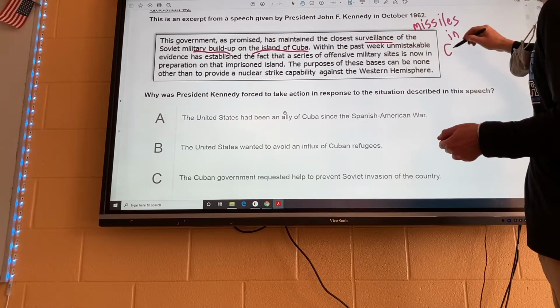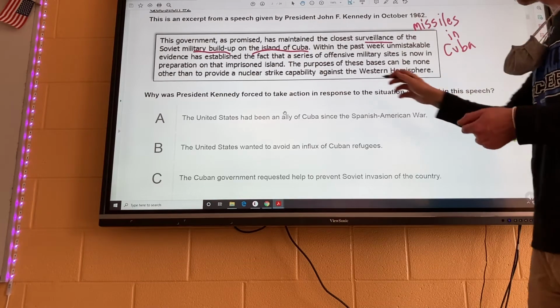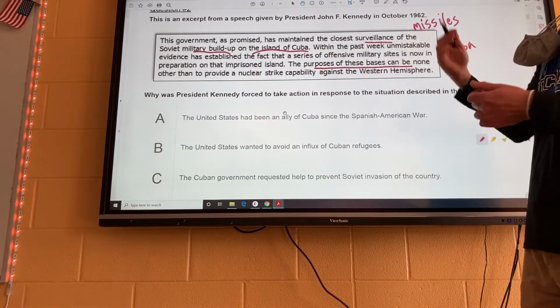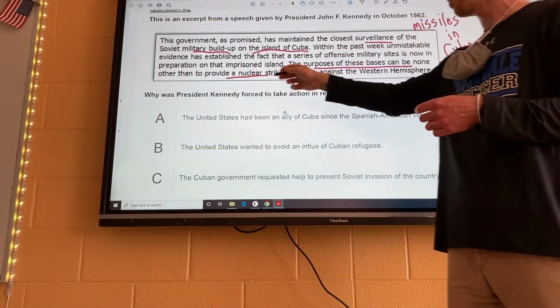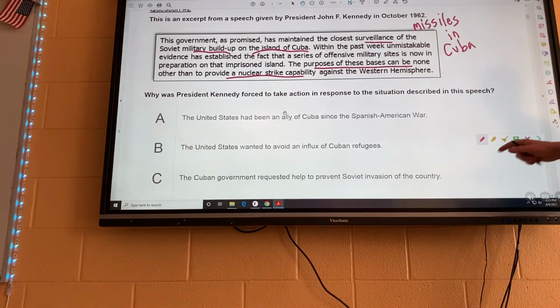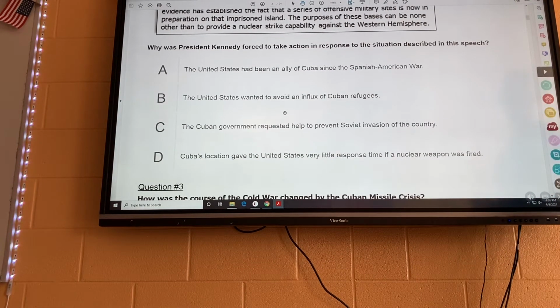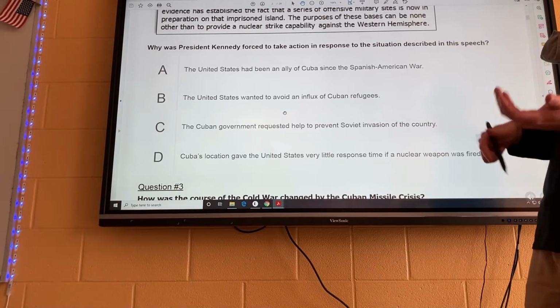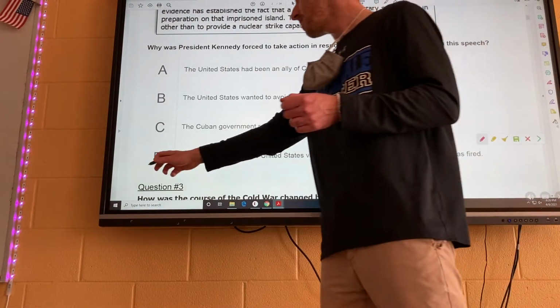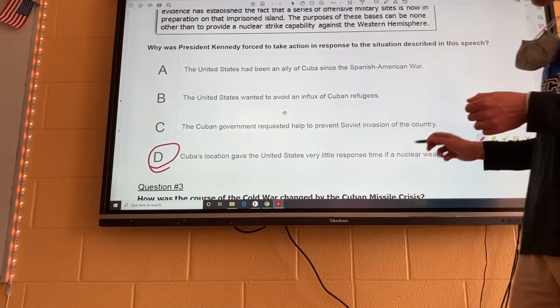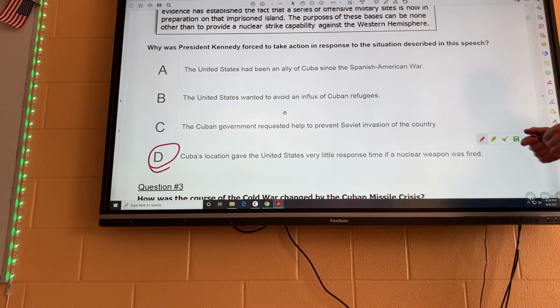So we discovered there were missiles in Cuba, and they believe that the purpose of the bases that had the missiles was to provide a nuclear strike capability, okay? So why was President Kennedy forced to take action in response to this situation? Well, Cuba is only 90 miles away from the coast of Florida, so your best answer is going to be D. Cuba's location gave the United States very little response time if a nuclear weapon was fired.